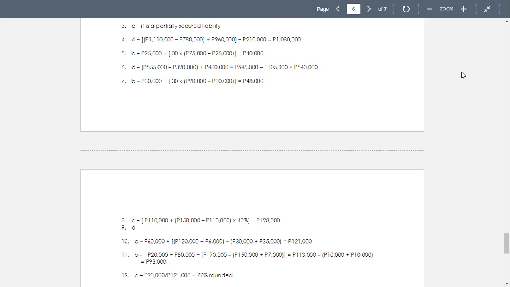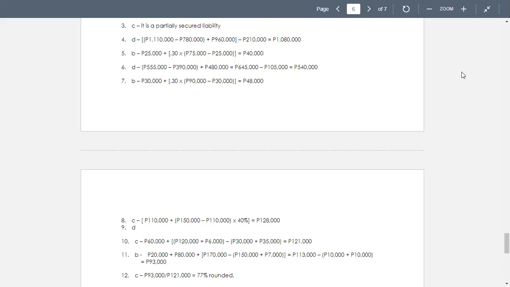C, a disbursement of cash to the bank of 110,000, a reduction in partially secured liability of 150,000, and an increase in unsecured without priority liability of 40,000. That's 150 minus 110, so you have a difference of 40,000. All of the above would occur.